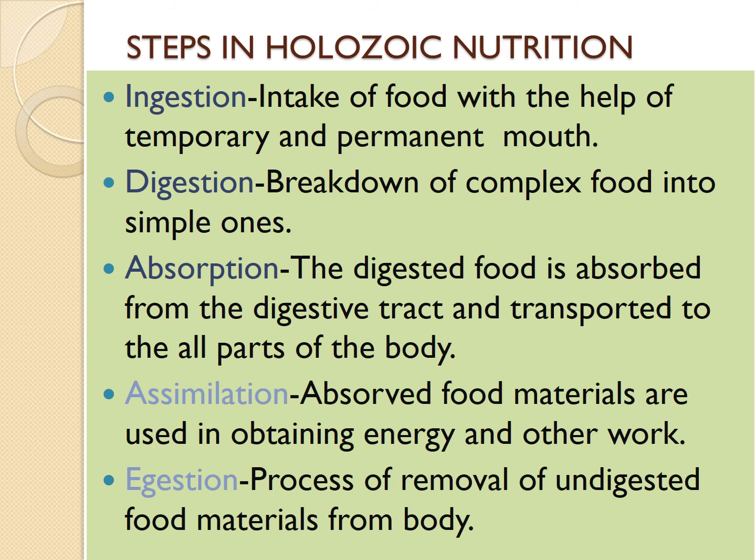And then the next process is assimilation. Absorbed food materials are used in obtaining energy and other work. What kind of other work? For growth and for the repair of the body, that food material is used. And the last process is egestion. What is egestion? The process of removal of undigested food materials from the body is called egestion.